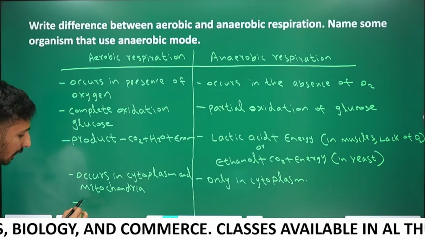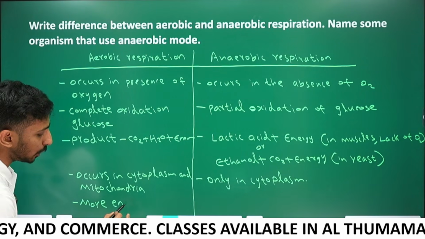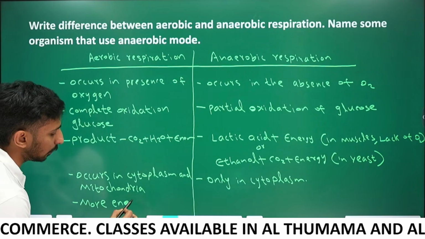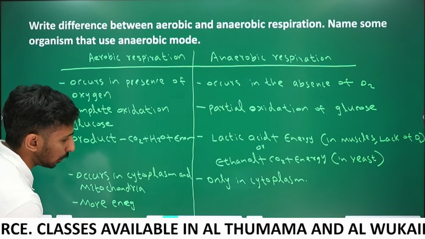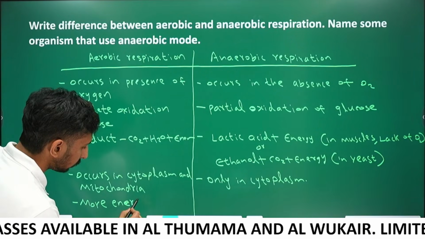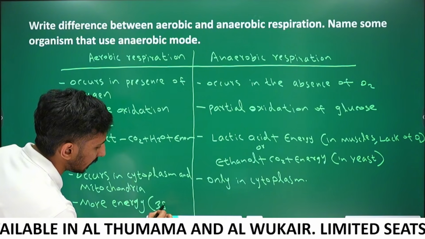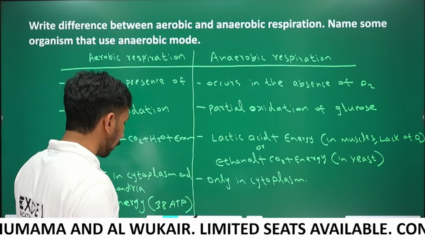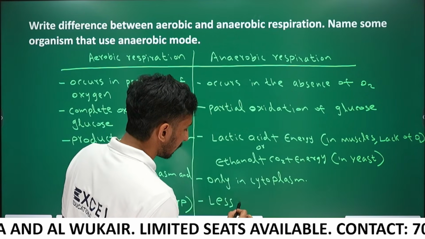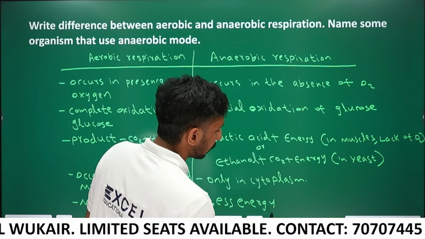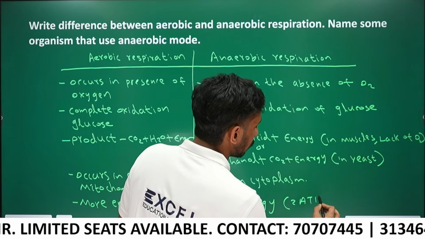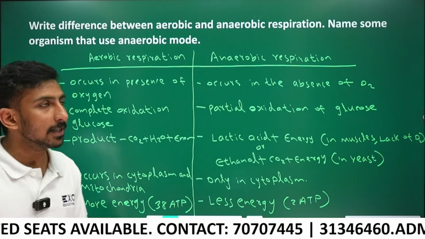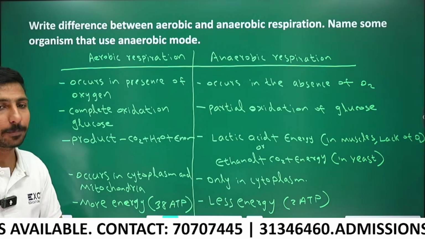Through aerobic respiration, more energy is produced, almost 38 molecules of ATP. But through anaerobic respiration, less energy, like 2 ATP, is produced. So these are the differences between aerobic and anaerobic respiration.